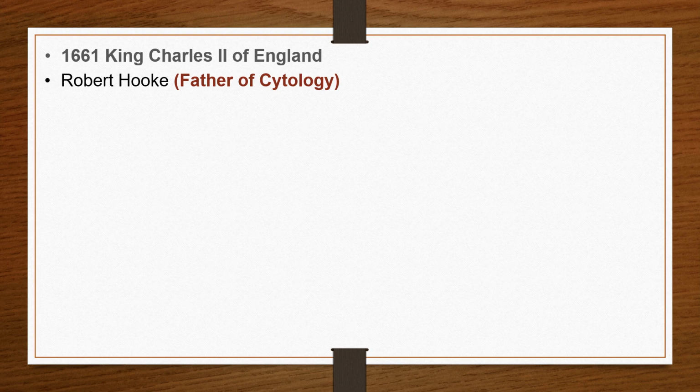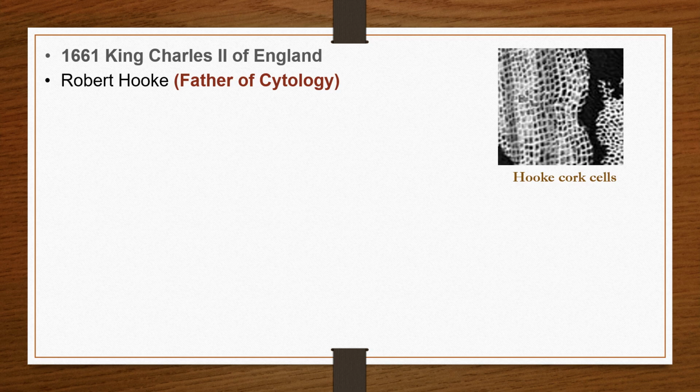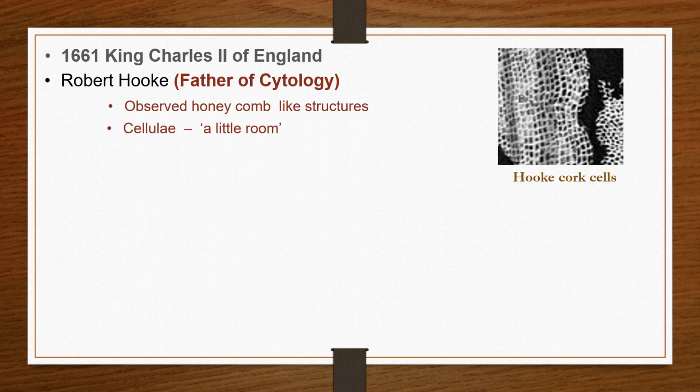When Hooke viewed a thin slice of cork under his microscope, what he observed was honeycomb-like structures, which he termed cellulae. The word cellulae is a Latin word which means a little room, and later the term cellulae became cells. The cells were empty spaces surrounded by walls. He did not see anything living inside the cell, as what he took was cork cells and they were dead tissues.